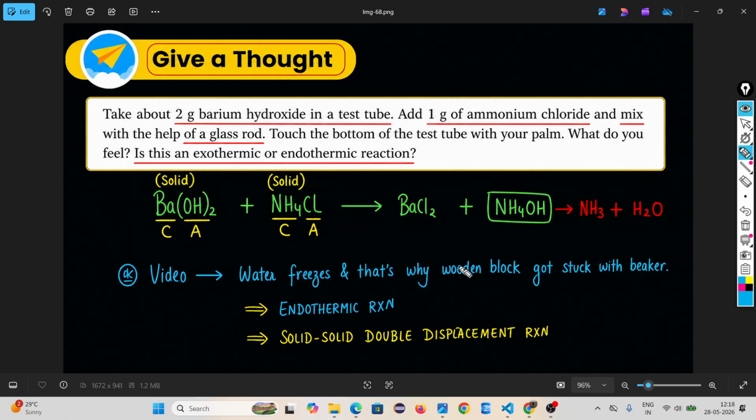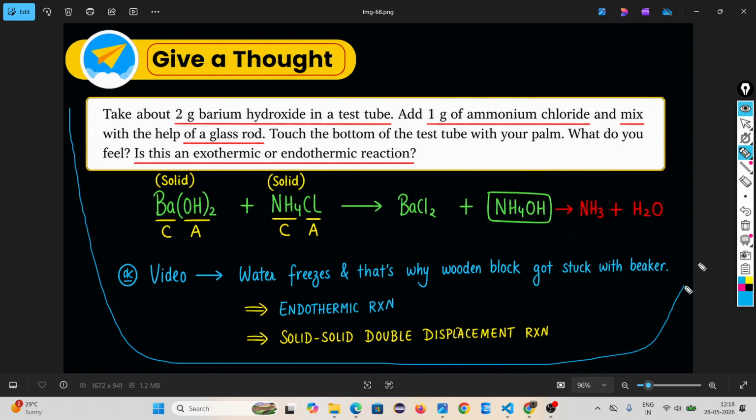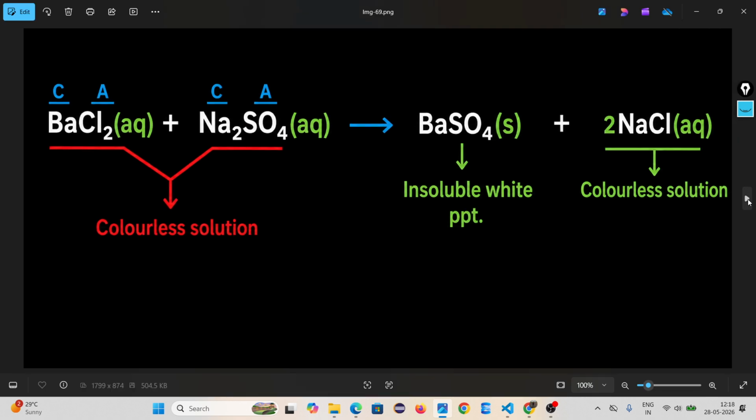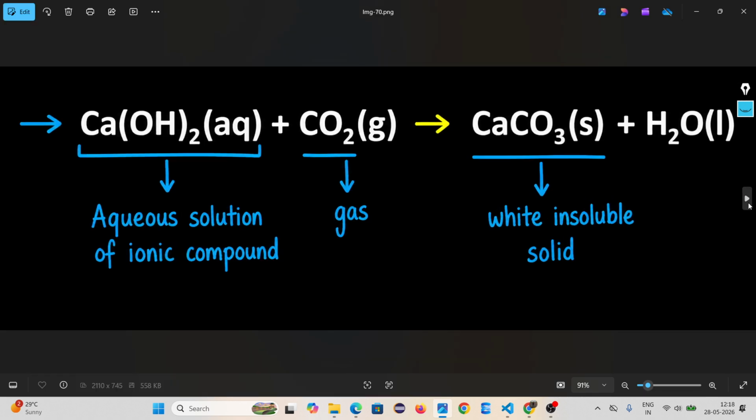Endothermic means consume, exothermic means release. How do you understand? There is a test in your school, they will conduct, you will understand. This is the reaction.